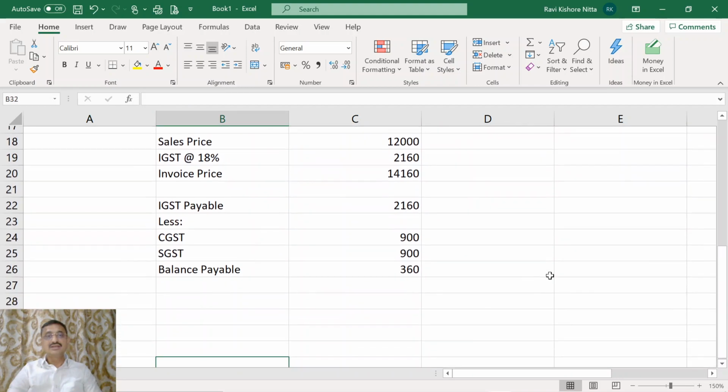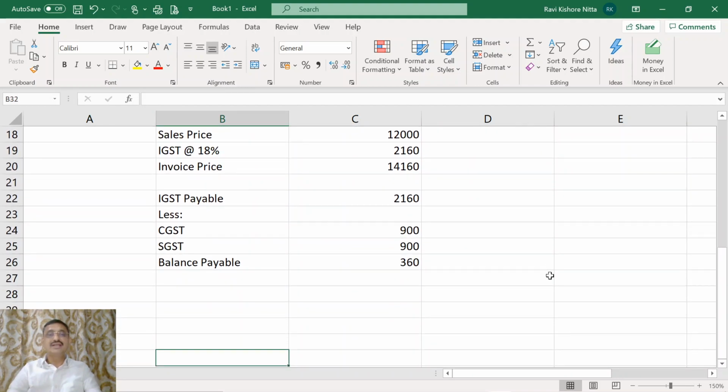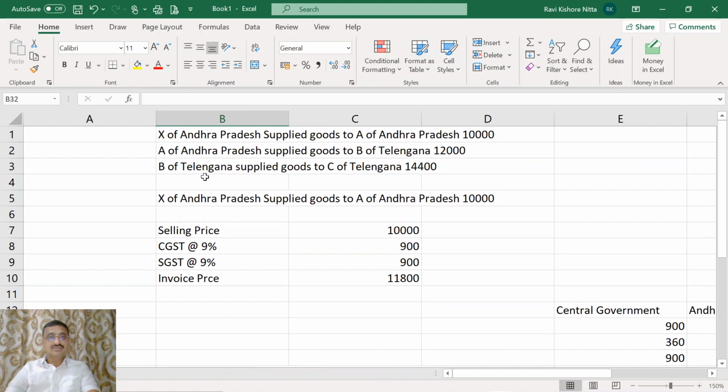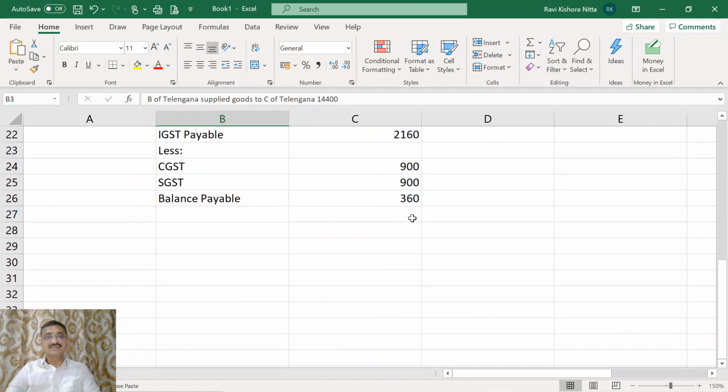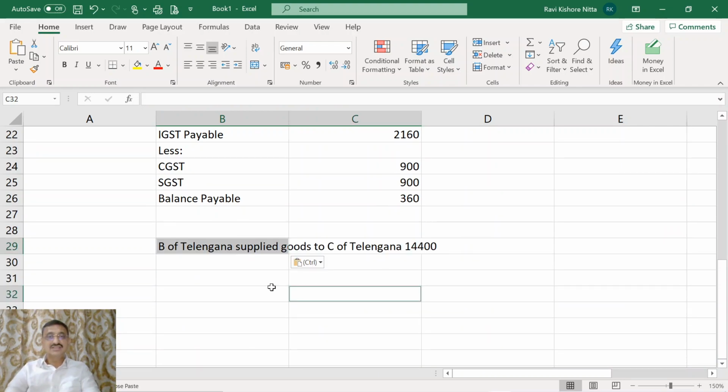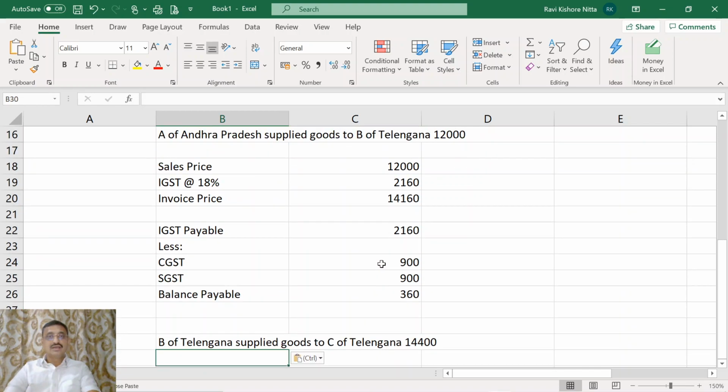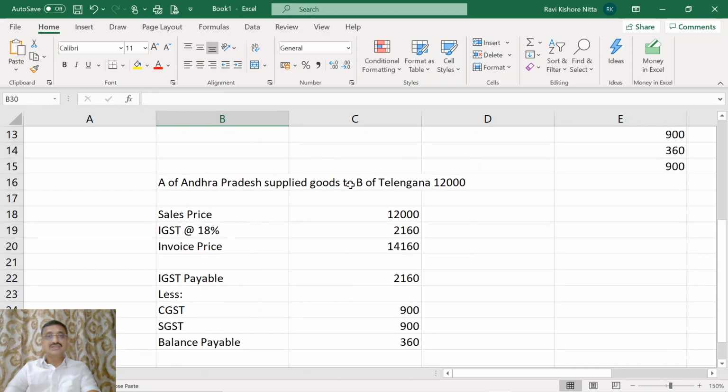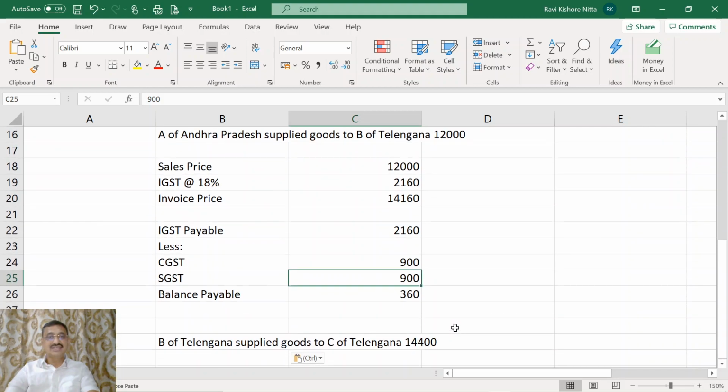Now B of Telangana supplied goods to C of Telangana for 14,400. Now we have to deal with this transaction. When A of Andhra Pradesh supplied goods to B of Telangana, this A has the input of CGST and SGST of 900 each.